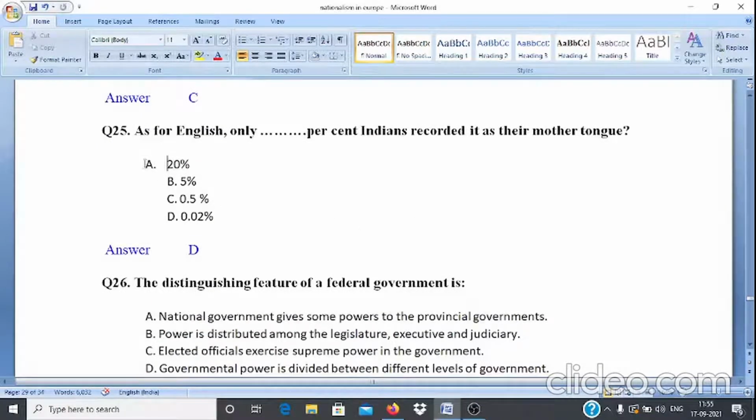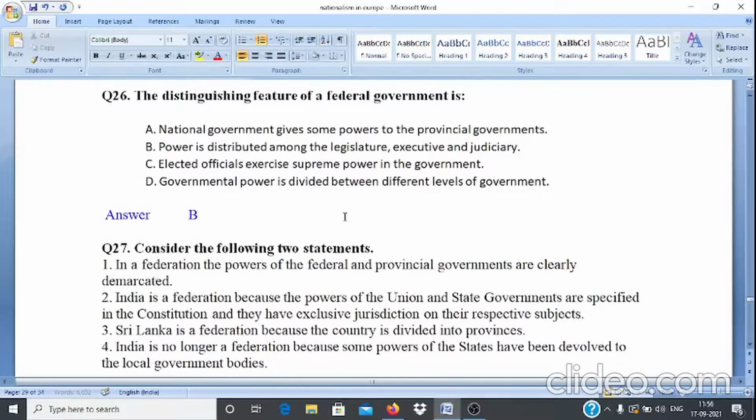Question number 25. As for English, only dash percent of Indians recorded it as their mother tongue. Options are A 20%, B 5%, C 0.5% and D 0.02%. And answer is option D.